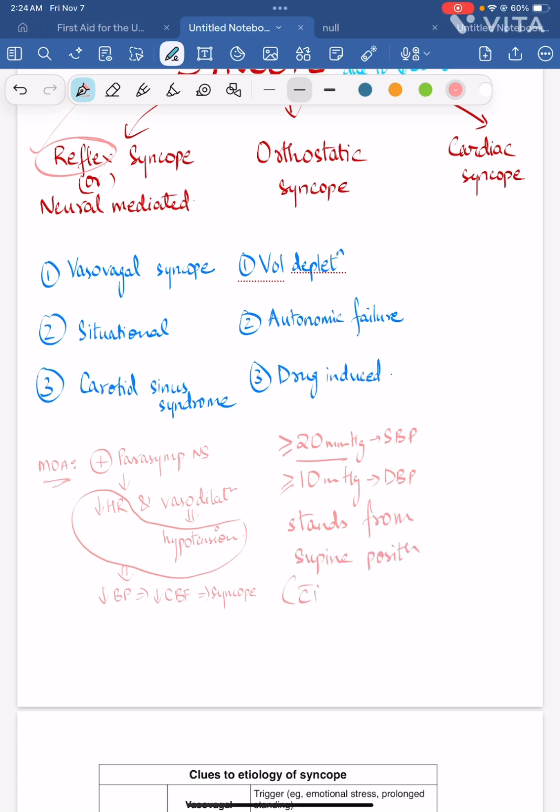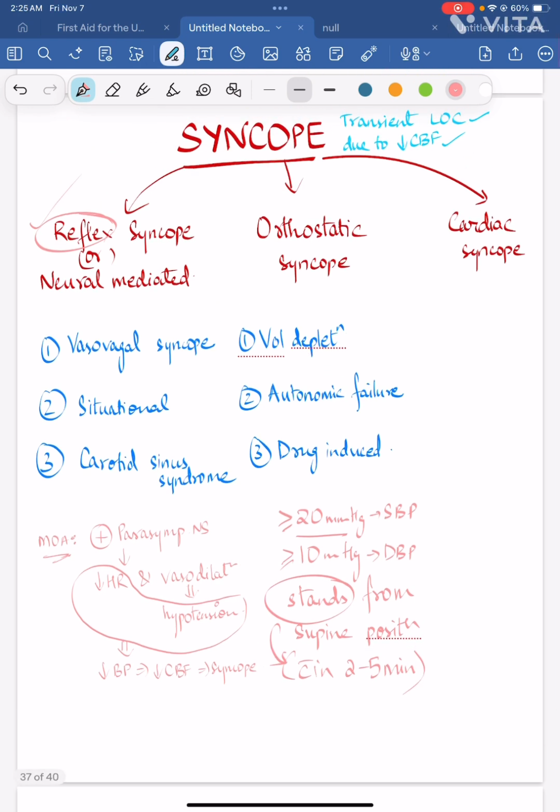when a person stands from supine position, and this occurs within 2 to 5 minutes of standing. It's not like the patient has been standing for approximately 10 minutes and then the syncope occurs. That's not orthostatic. That might come under vasovagal syncope, but not orthostatic. Orthostatic should occur within 5 minutes of standing from supine position, right?